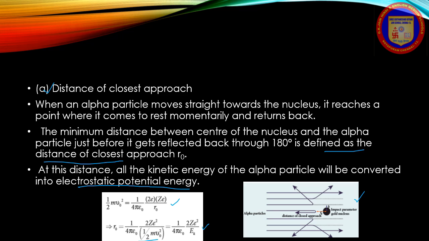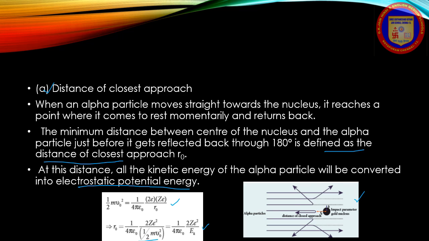This is used to estimate the size of the nucleus, but the size of the nucleus is always less than the distance of closest approach. Further, Rutherford calculated the radius of the nucleus for different nuclei and found that it ranges from 10 power minus 14 meter to 10 power minus 15 meter.